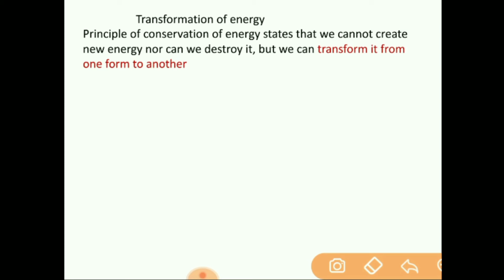When you rub your hands, you set them into motion, and we all know when a hand is set into motion, there is kinetic energy, and kinetic energy is mechanical energy. So we use that mechanical energy to create heat energy. Okay, this is the principle of conservation of energy, which states we cannot create new energy, nor can we destroy it, but we can transform it from one form to another. This is a very, very important law.